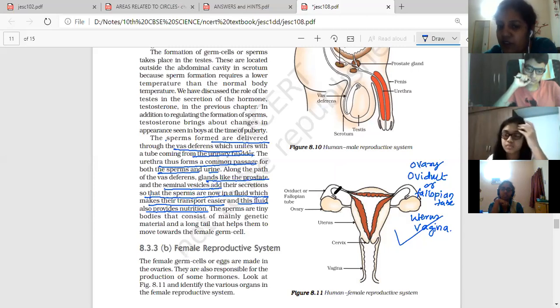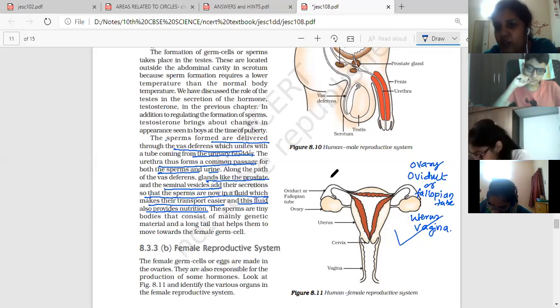So the site of fertilization is the oviduct or fallopian tube. The main function of the ovary is to produce ovum, and the second is to secrete estrogen. The fallopian tube's main function is to be the site of fertilization. It provides a surface for the fertilization of ovum and sperm.